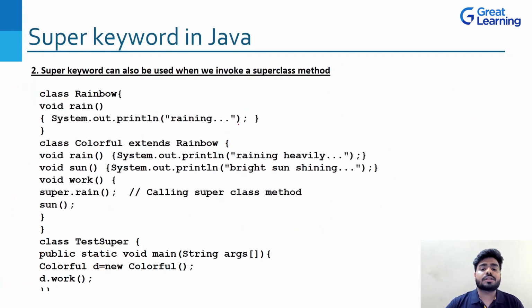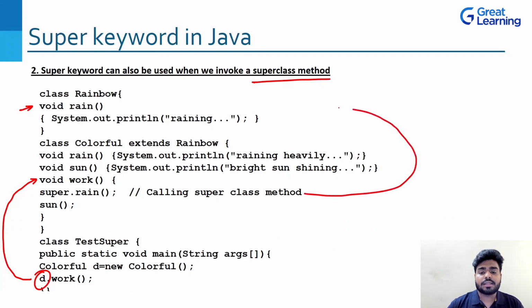The next program is for invoking a superclass method. So see the same thing. This time we have a void rain. Okay, let's start from the main method. d is an object of Colorful. d.work. So directly it will go to the work method of the Colorful class. Super.rain. So from here what will happen? It will directly go to the parent class. What is written here? It is written raining.